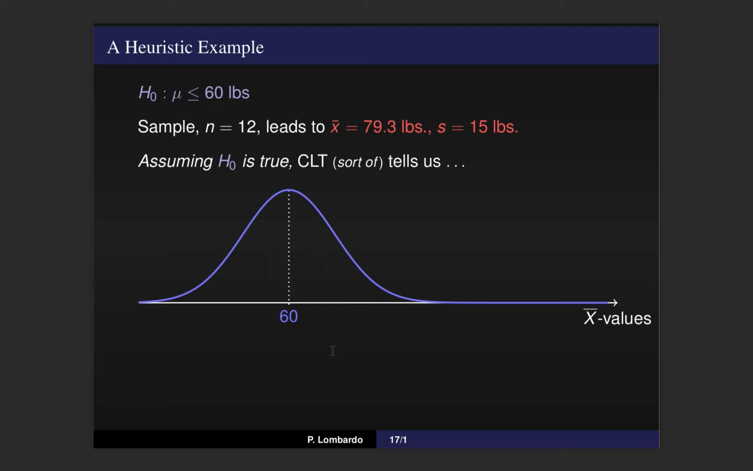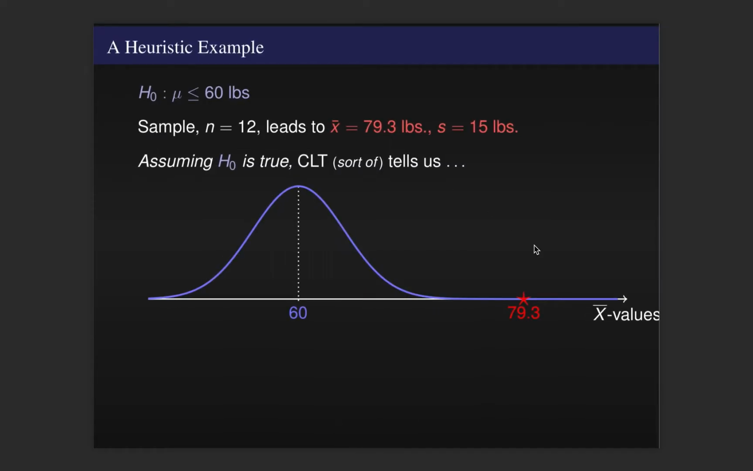Now, what we're going to do is go out and grab some actual data. We go out into the actual population of adult Labrador retrievers. We look at 12 dogs. We get a sample mean of 79.3. Now, what we want to do here is figure out, is 79.3 far enough away from where the usual values or usual sample means would be under the null hypothesis assumption?